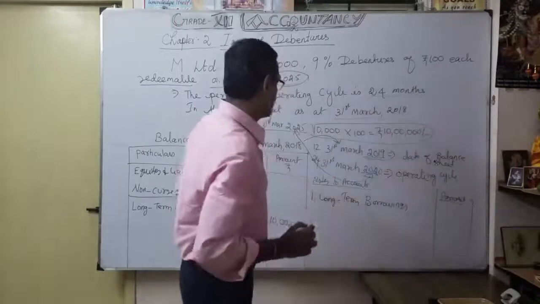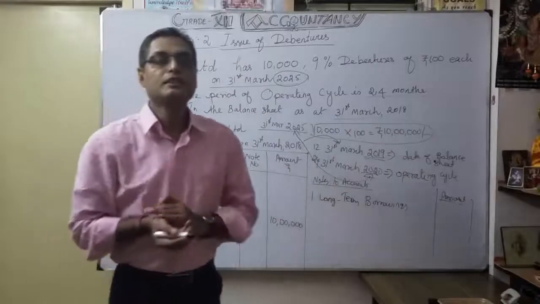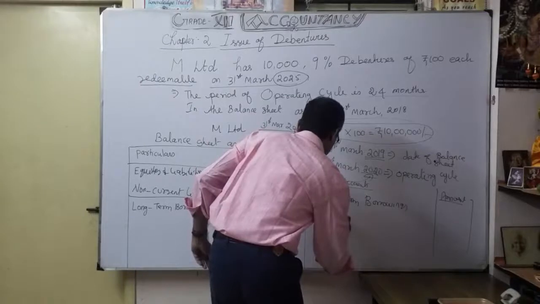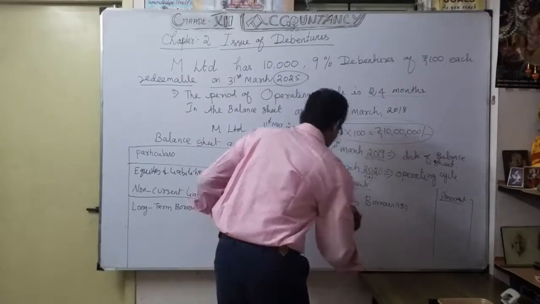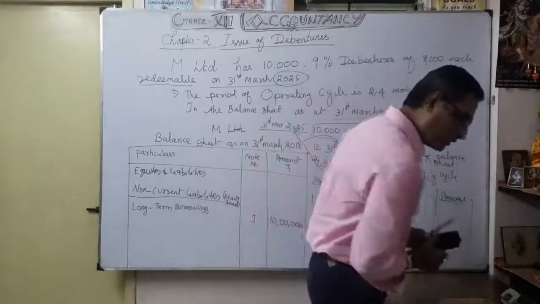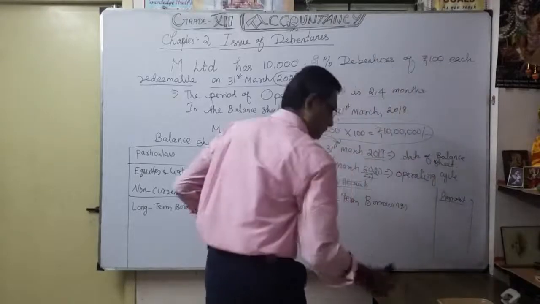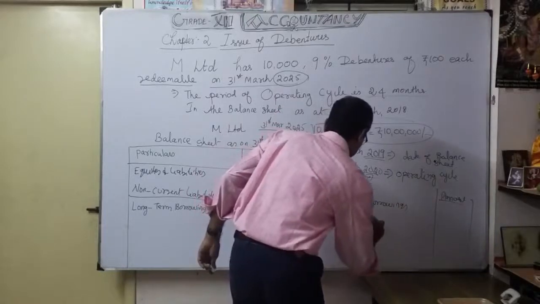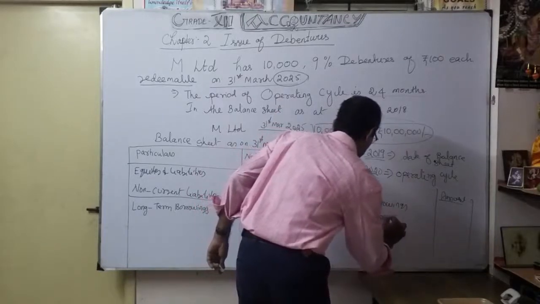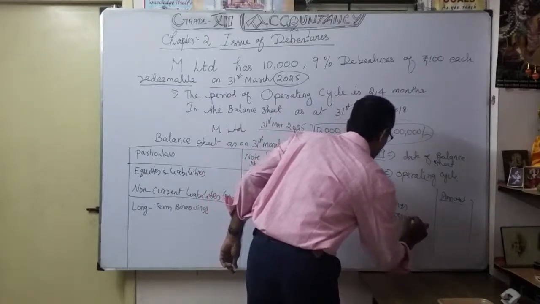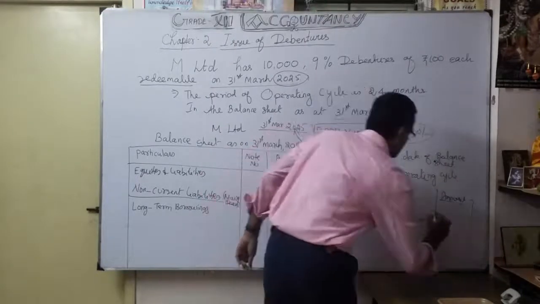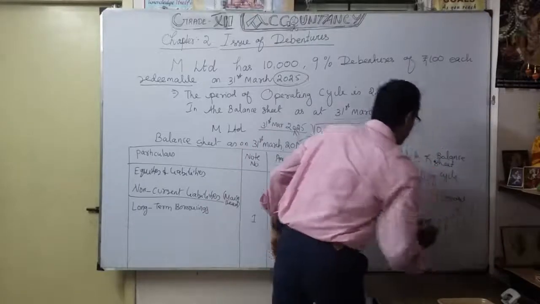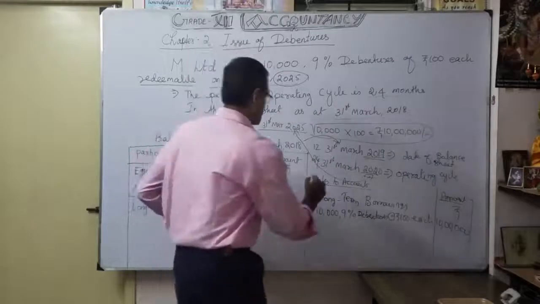Under that we have to give the detailed explanation. How do we write it? 10,000 9% debentures at the rate of rupees 100 each. So what is the value? That is 10 lakhs. Likewise, we have to write in the notes to accounts.